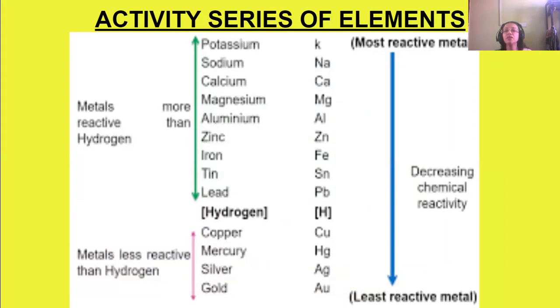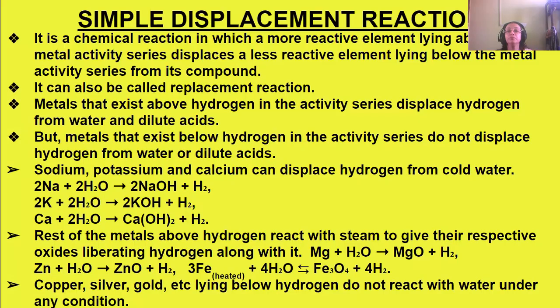The less reactive ones are copper, mercury, silver, gold, down the series below hydrogen. Their chemical reactivity decreases as we go down the series.